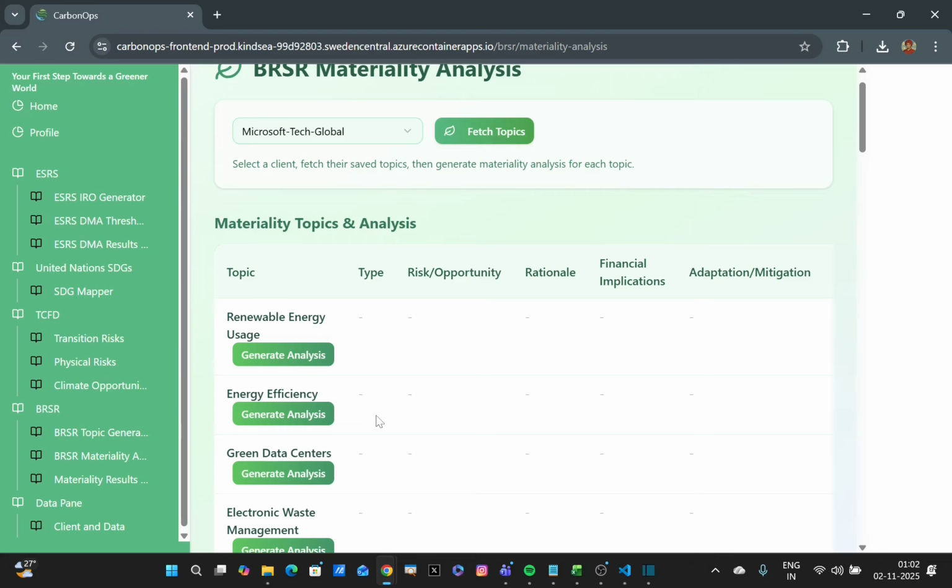Now, according to the BRSR document and implementation guideline, a topic can either be a risk or an opportunity. In case of being a risk, you also need to provide adaptation and mitigation strategies. But if it's an opportunity, the adaptation and mitigation strategy column could as well remain blank, because that's an opportunity. No adaptation or mitigation strategy to be applied.